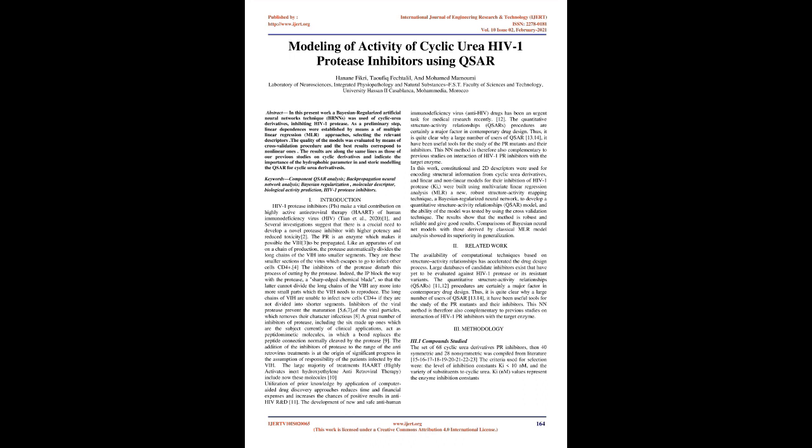long chains of the HIV anymore into smaller parts which the HIV needs to reproduce. The long chains of HIV are unable to infect new CD4+ cells if they are not divided into shorter segments. Inhibitors of the viral protease prevent the maturation 5,6,7 of the viral particles, which removes their infectious character. 8. A great number of protease inhibitors, including the 6 made-up ones which are currently the subject of clinical